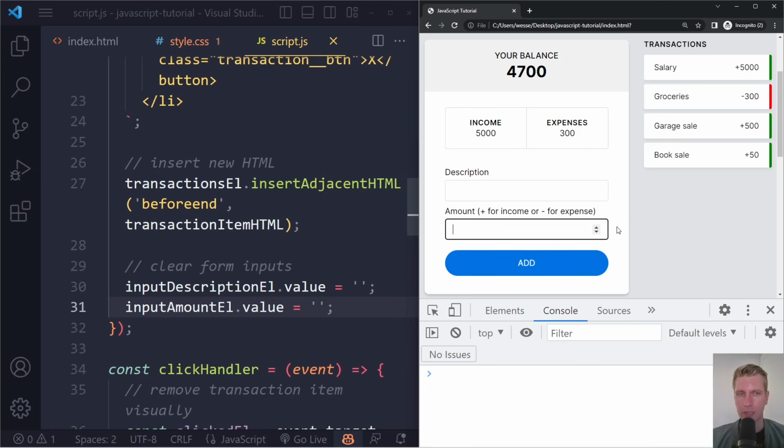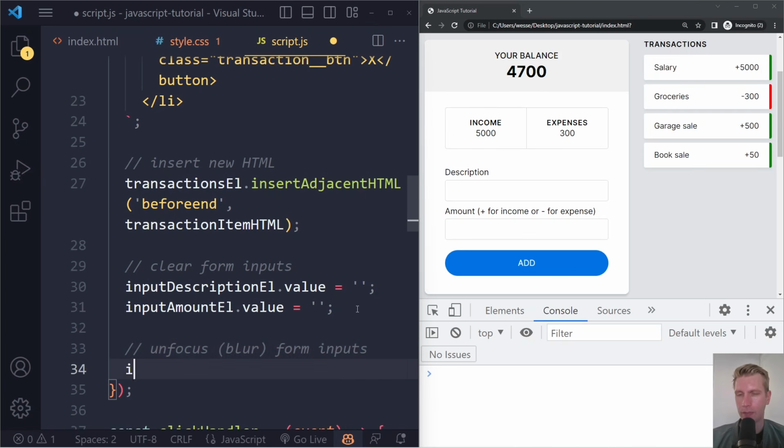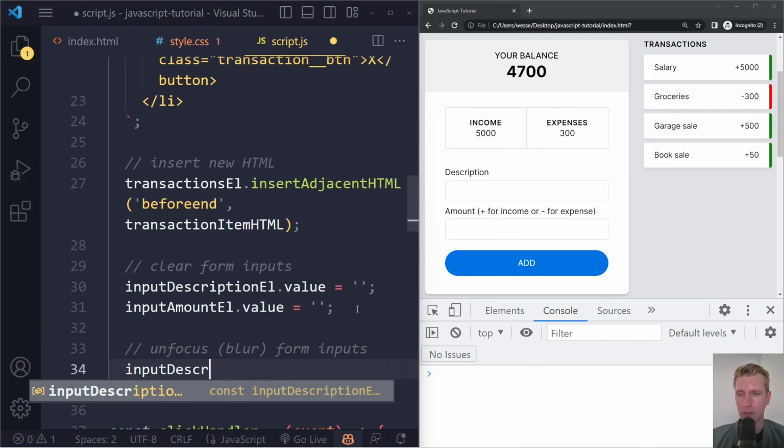But this input is still focused, as you can see, right? I don't want that, after submitting this input should not be focused. So we want to unfocus, or also called blur, the form inputs. Right, so for both of them, again, we can do that with JavaScript.